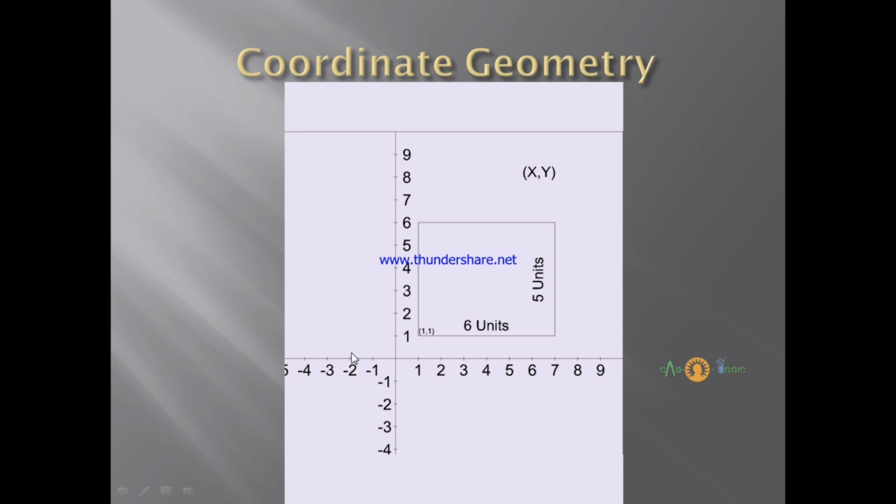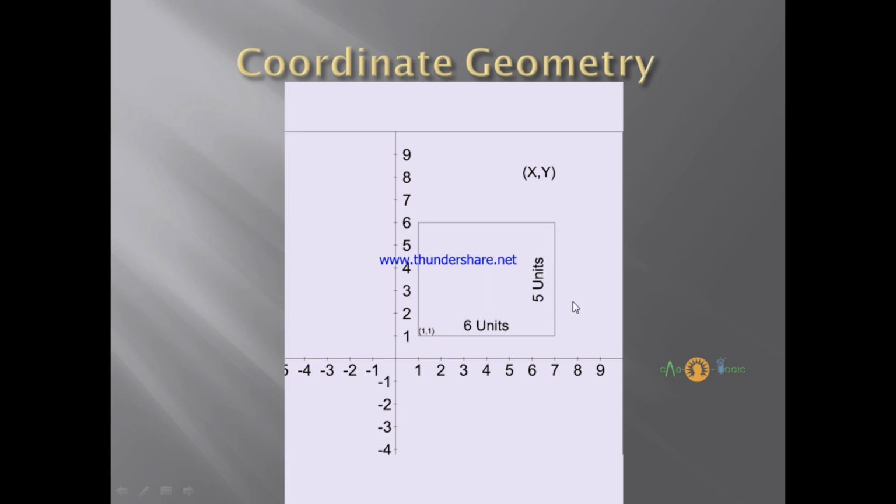So this is a sample example of how we represent objects, points, and shapes on coordinate geometry. This is how we denote points on coordinate geometry: x comma y. First the x value is written, then the y value. So if anywhere you find a point with two values, the first one shows your x value, the second one denotes your y value.